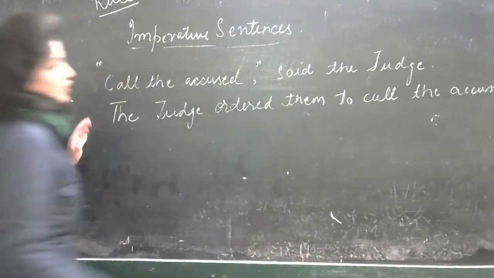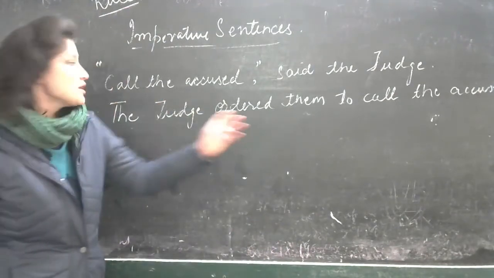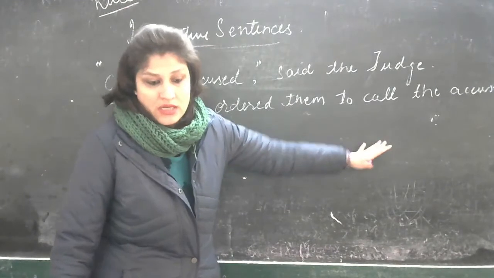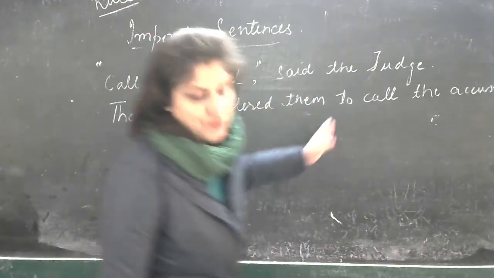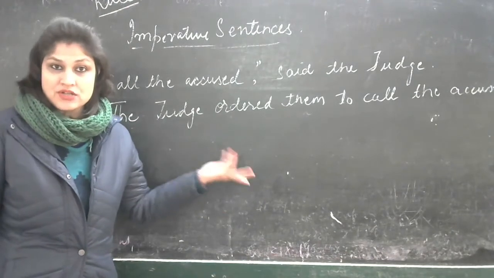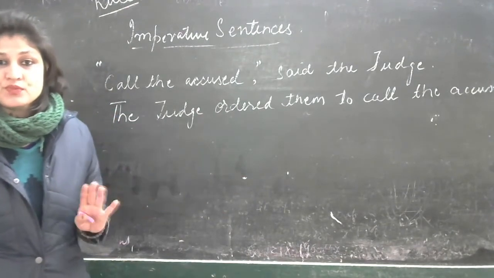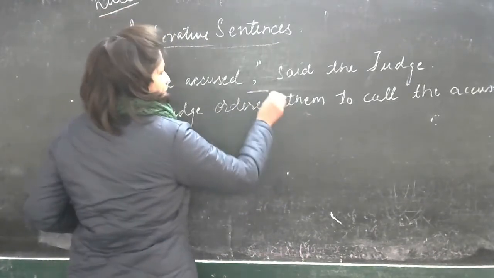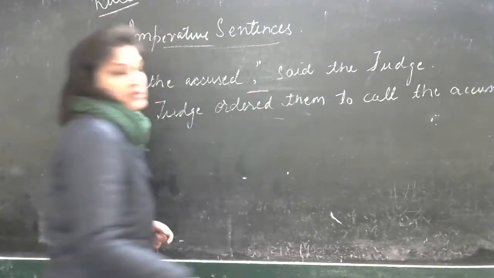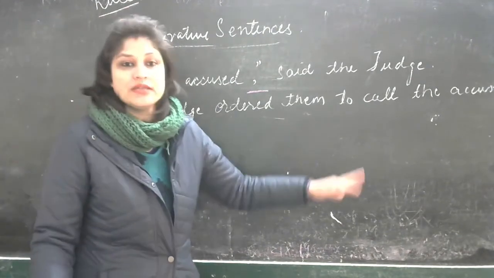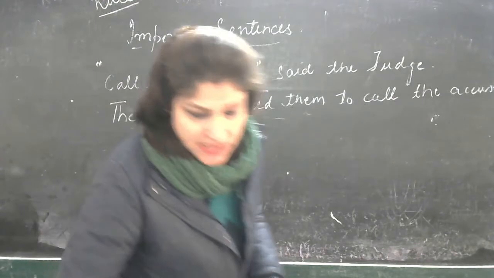See, call the accused, said the judge. The judge ordered them to call the accused. Now you have to remember that here we do not use conjunction that. So please do not worry that how come now that is missing. We don't need any that here, right? So it's in order, you just have to understand the judge ordered them to call the accused. We'll take another example.